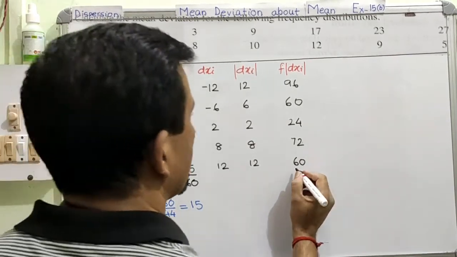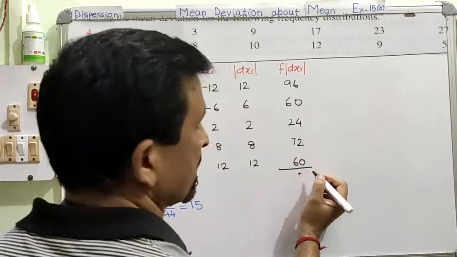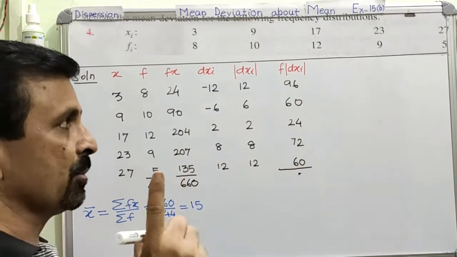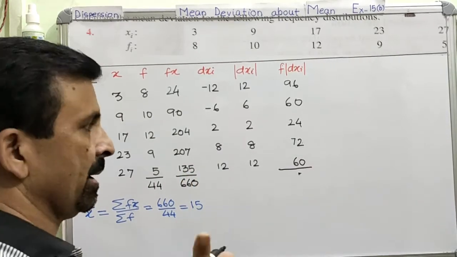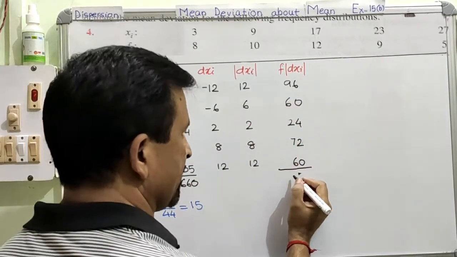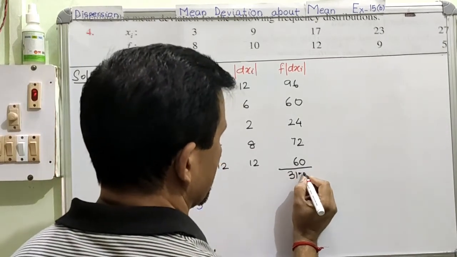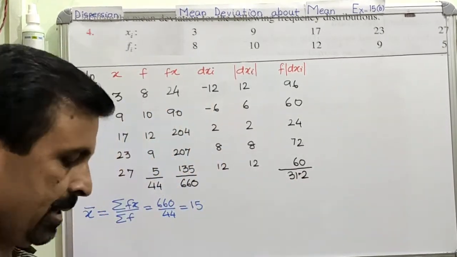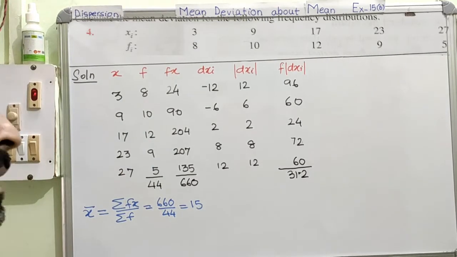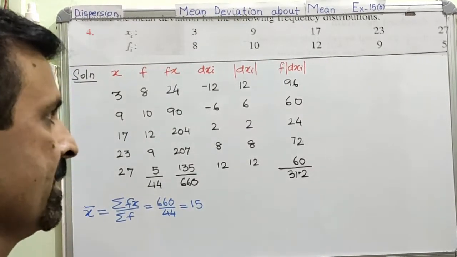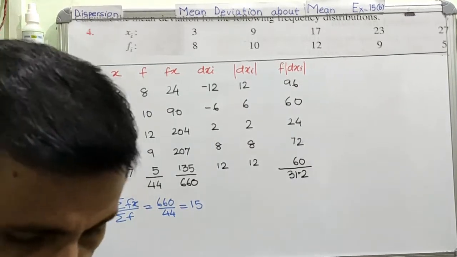And now finally we need to have the sum of all these products, because this is a requirement in your formula. You need to have the numerator for calculating the mean deviation. Let me first of all write down the sum. So the sum of this all is coming as equal to 312. Is it understood? Any doubt? Now I am going to give you the formula to calculate the mean deviation. So mean deviation, let us calculate.